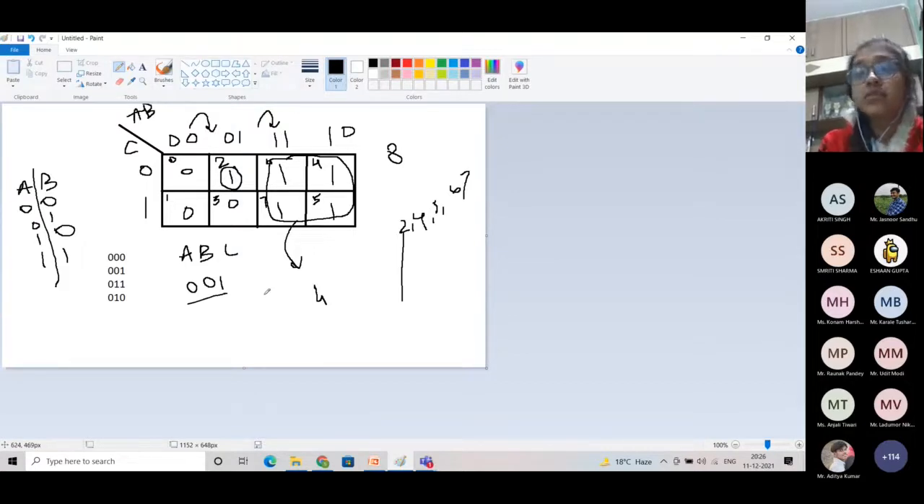But our second rule says that we have to make our groups as large as possible. So we can see that we can make a group with this one here, but this one is already included. It is not necessary that if a 1 is included in some group, then we can't use it in another group. If we are getting a greater group by including this one, then we will obviously include it. And this is what our second rule is.